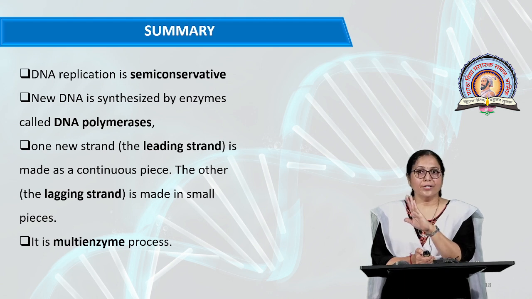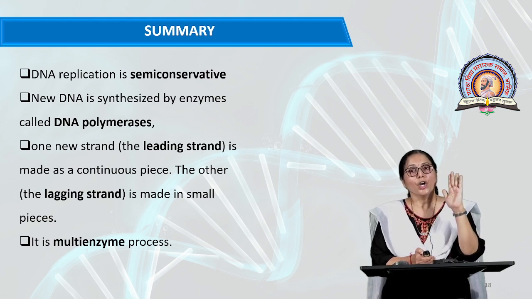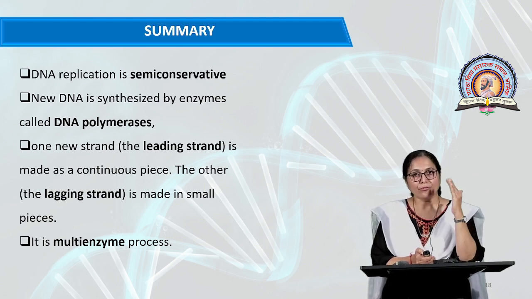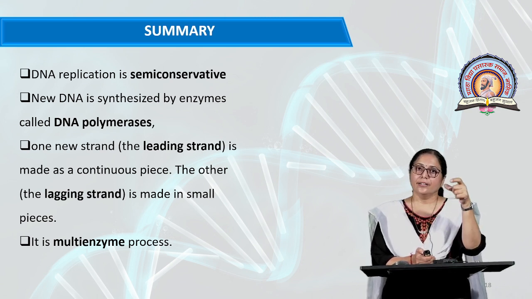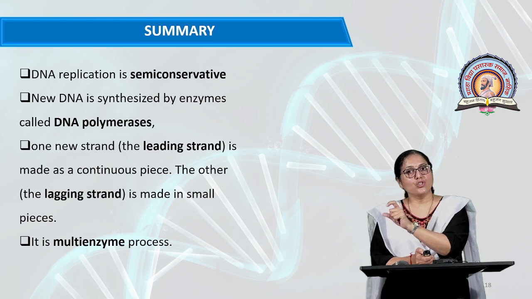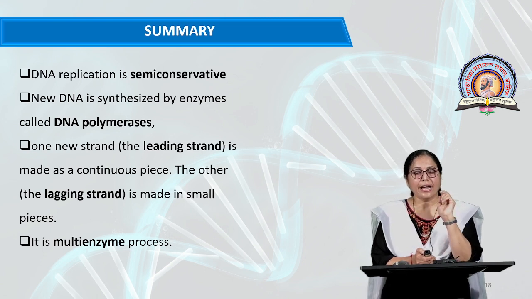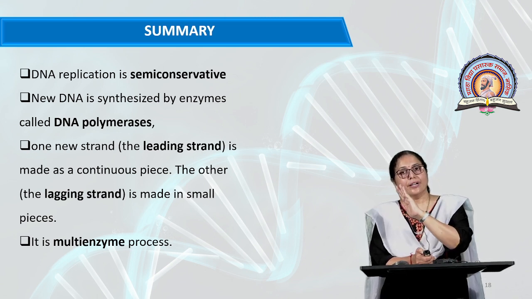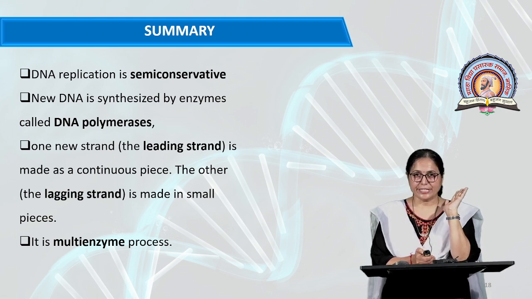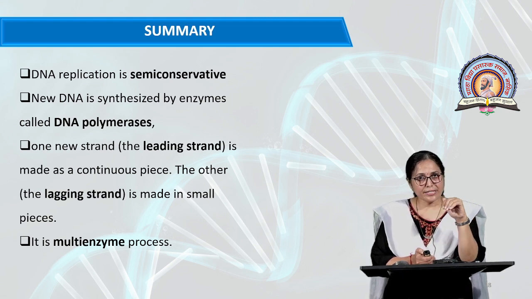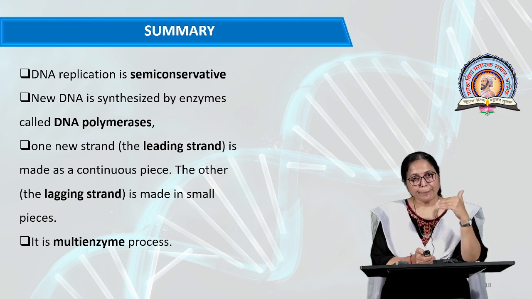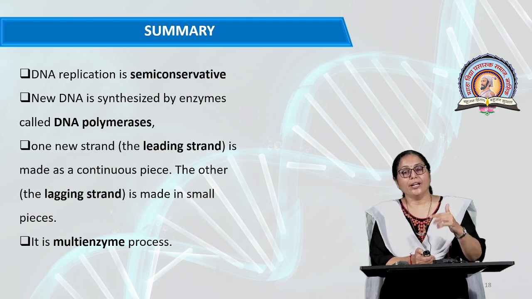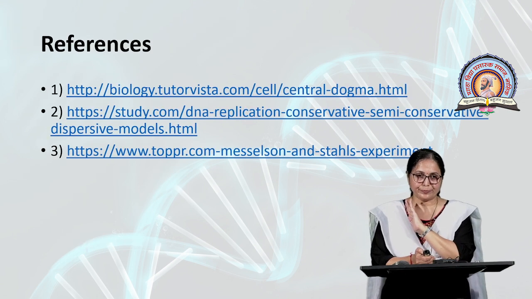Then these RNA primers are removed by DNA polymerase I and filled with deoxyribonucleotides, and all these fragments are joined by the enzyme ligase, forming the continuous new daughter strand. In the Meselson and Stahl experiment, they proved that DNA replicates semi-conservatively because they got the heavy band up to the last generation.